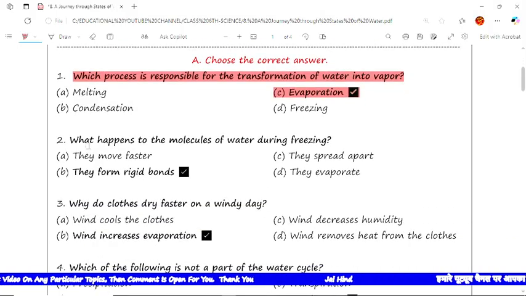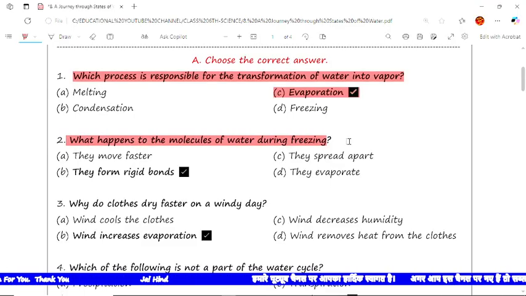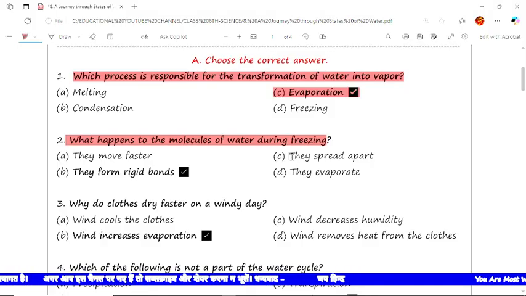Now the next question is what happens to the molecules of water during freezing? The options are they move faster, second is they form rigid bonds, third is they split apart, and they evaporate. The correct option is they form rigid bonds. So B is a correct option.